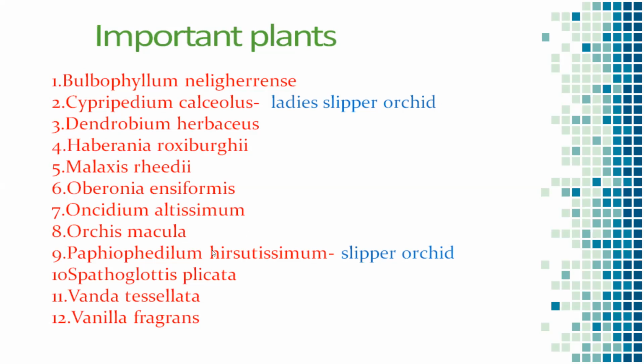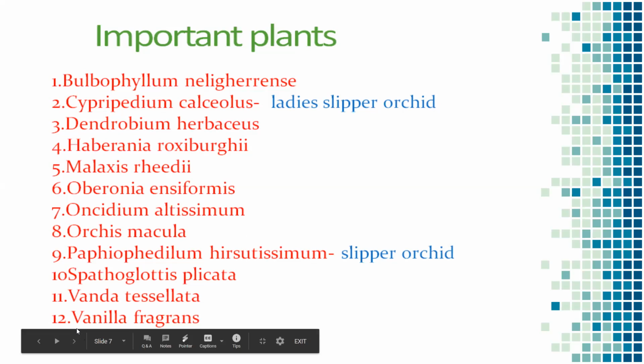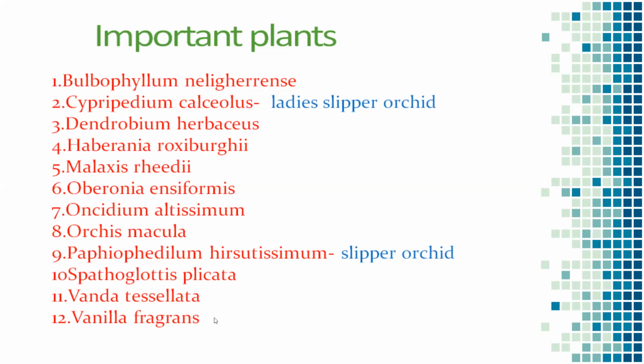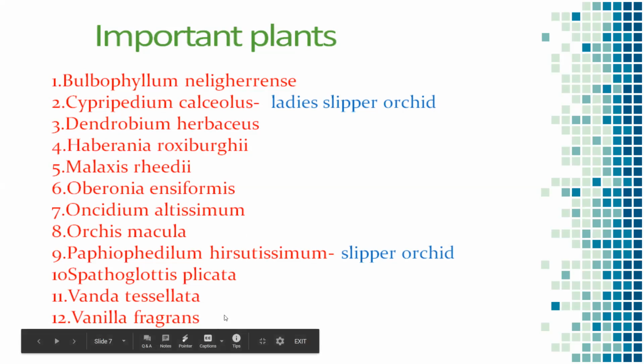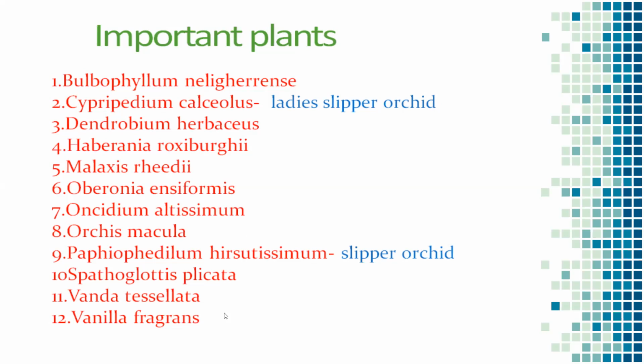The last one we can observe is vanilla fragrance. Vanilla is very familiar to all of us. We know the vanilla plant very well, and it is especially used for making ice creams. It is the main flavor for ice creams.